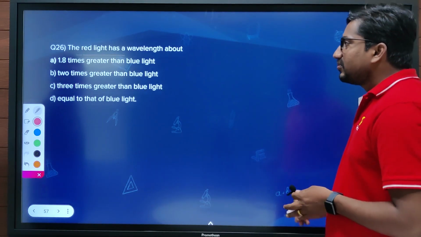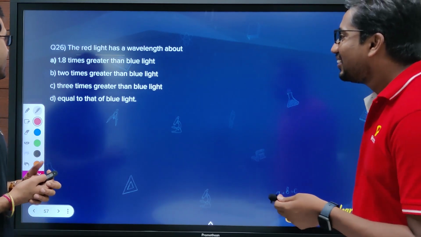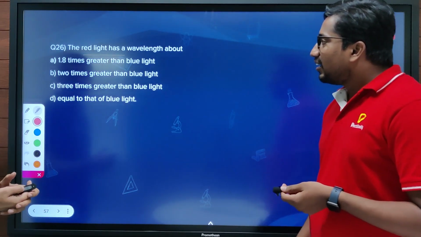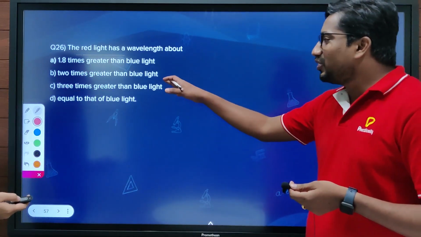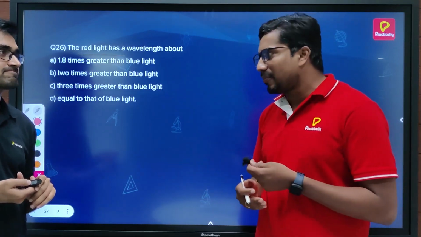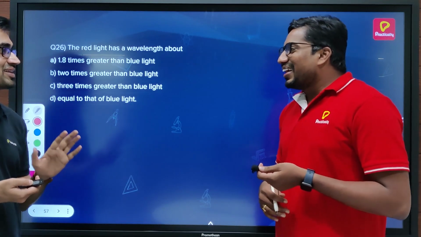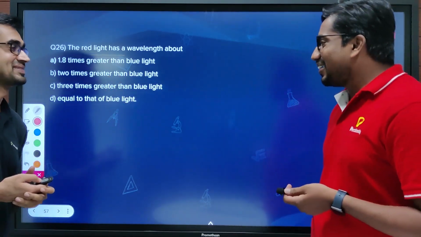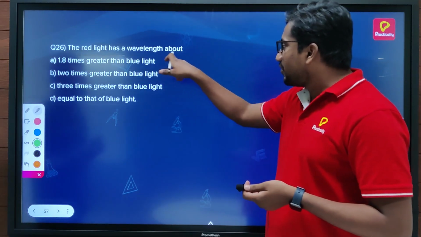Again we are talking about the red light. The red light has a wavelength about... Now this is a little beyond. Actually, we should know the values of wavelengths of the colors which are given, so that we can go for comparison. You don't need to be scientific here. So here they are asking about red light has a wavelength about, right?